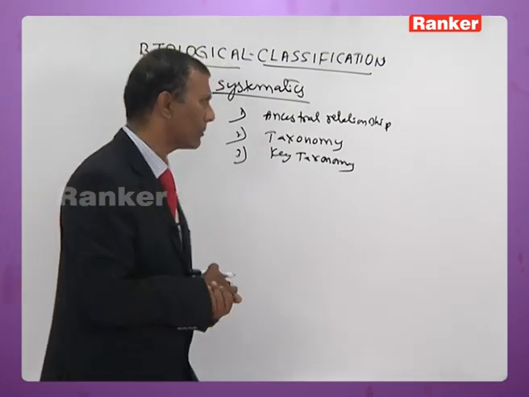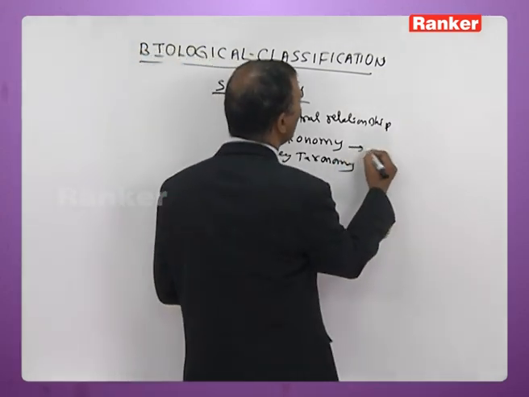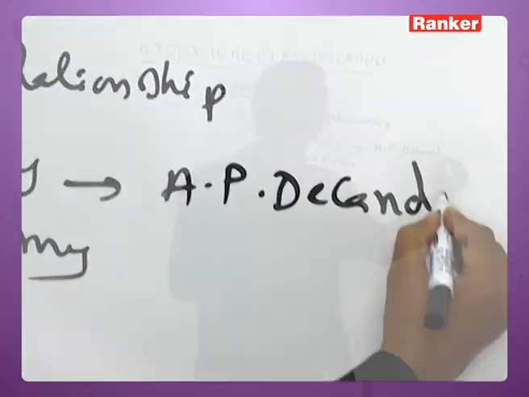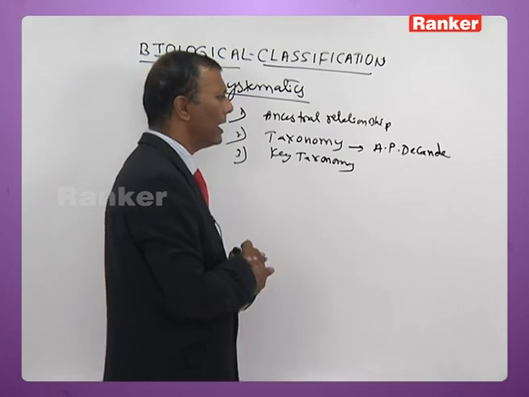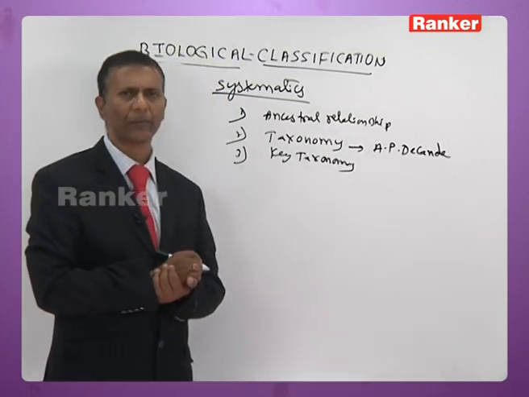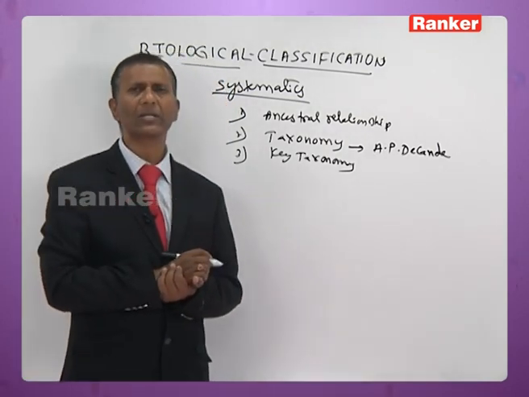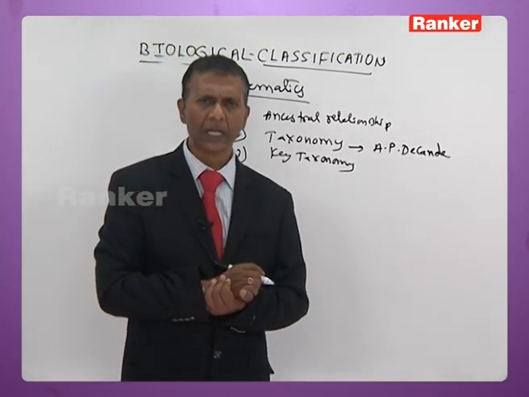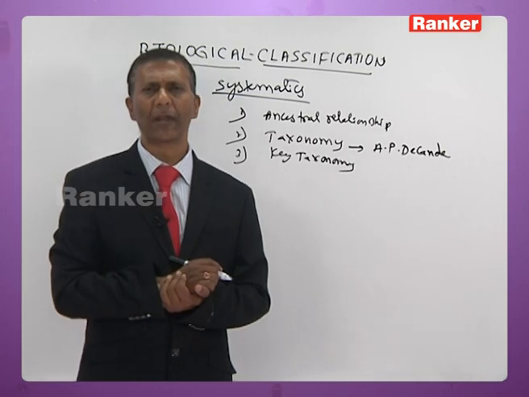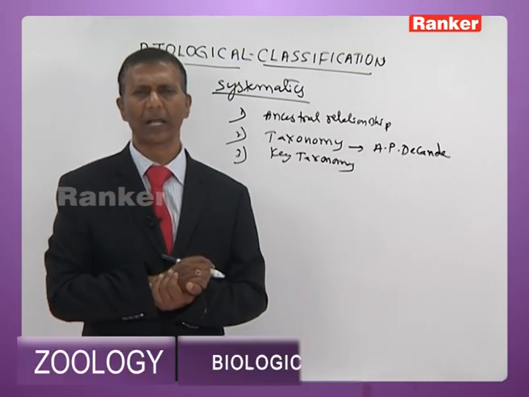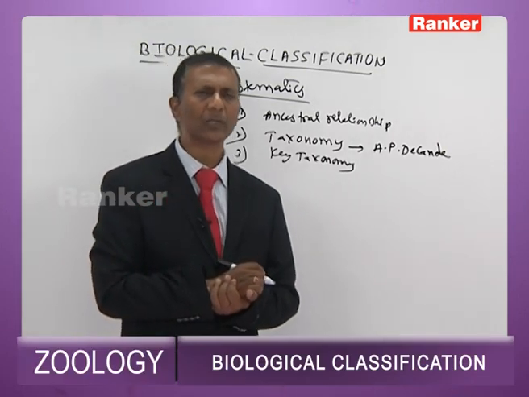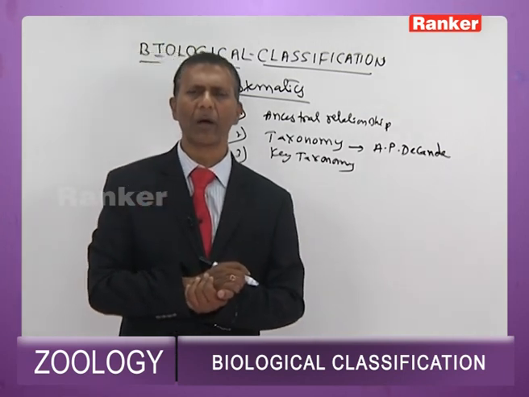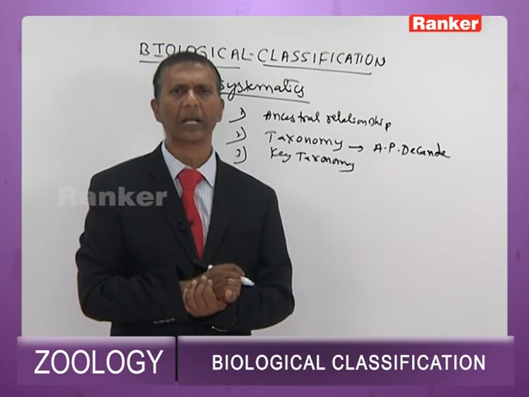The term taxonomy was coined by A.P. de Candolle. Okay, you already learned. I made a mention that the father of taxonomy is Carolus Linnaeus. He is also considered the father of modern systematics. Carolus von Linnaeus is a scientist who popularized the concept of binomial nomenclature.